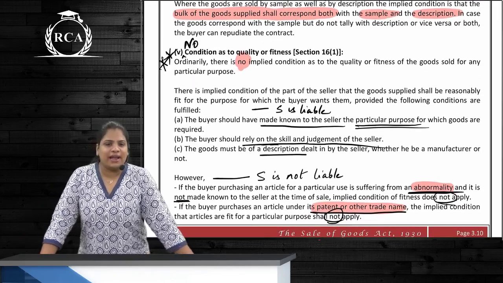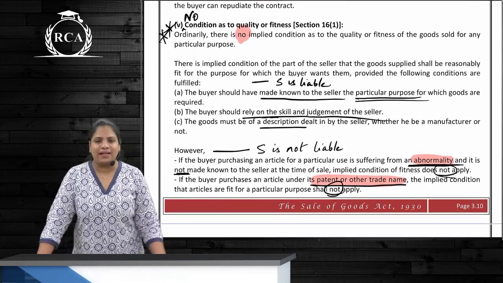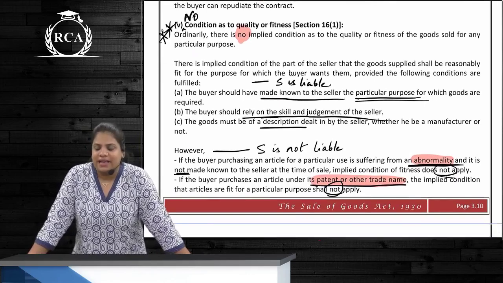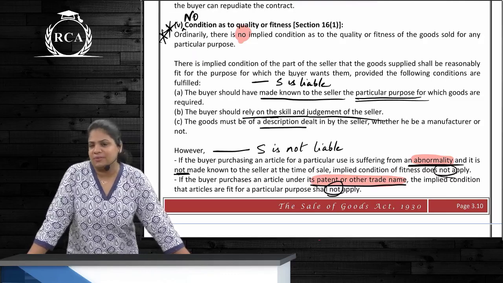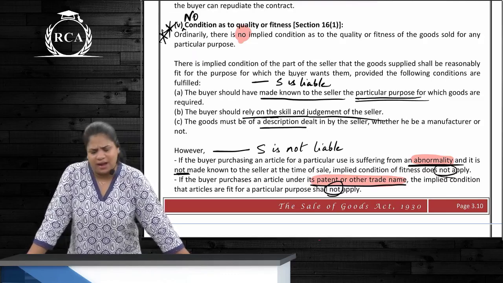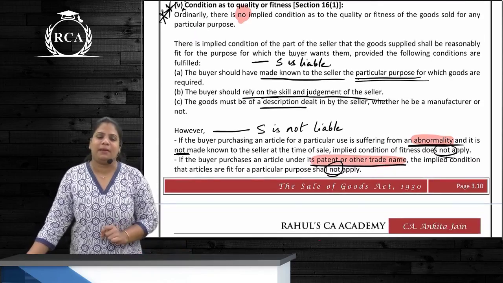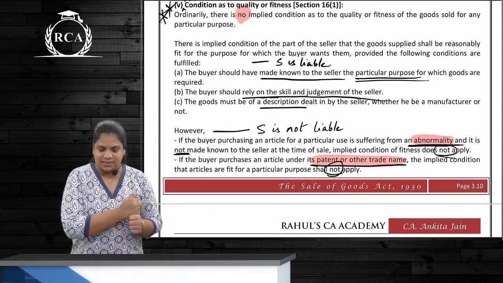There is no condition as to quality or fitness. Why is there no condition as to quality or fitness? Because which rule applies? Caveat emptor applies. Let the buyer beware. If a bad choice is made by the buyer, who will be responsible? Buyer only will be responsible. But in these cases, seller will be responsible if the buyer relies on the seller's skill and judgment.